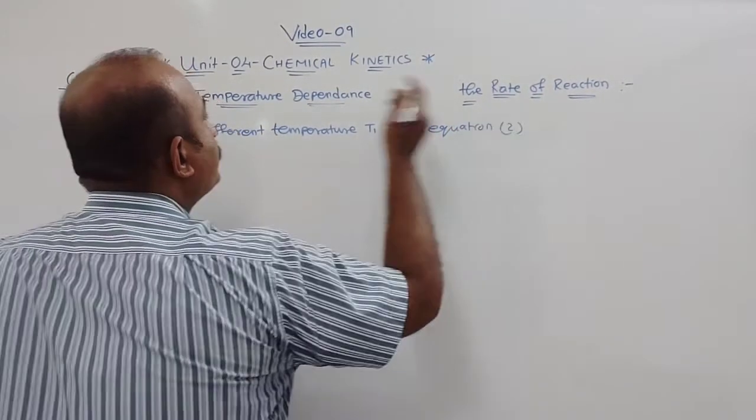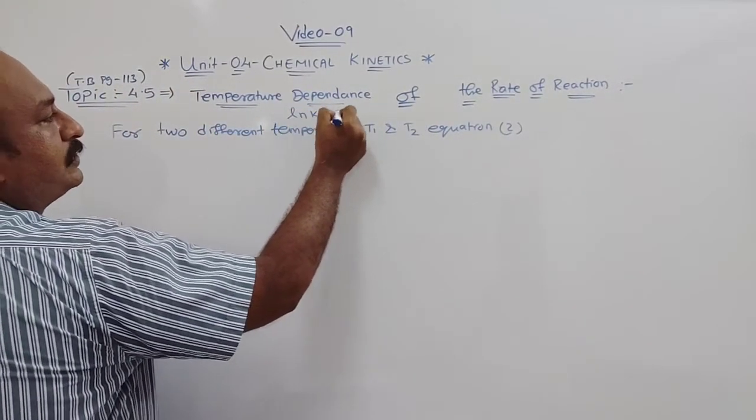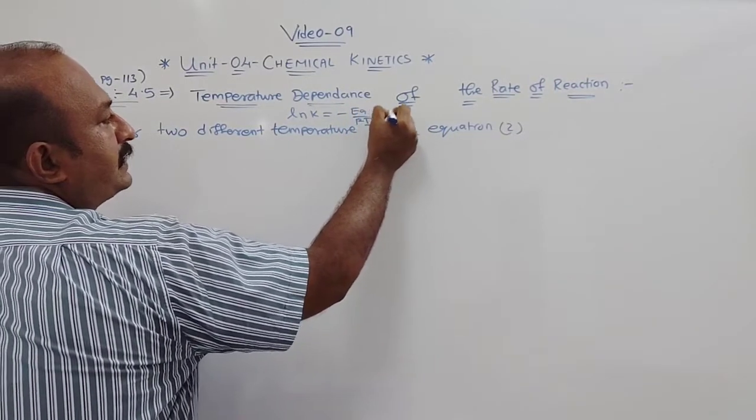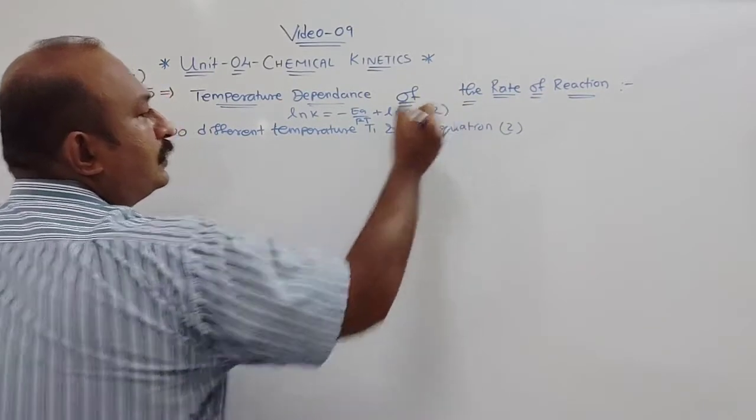Now which was equation 2? What we have seen, that is ln k is equal to minus Ea by RT plus ln A. This was your equation number 2. Okay.